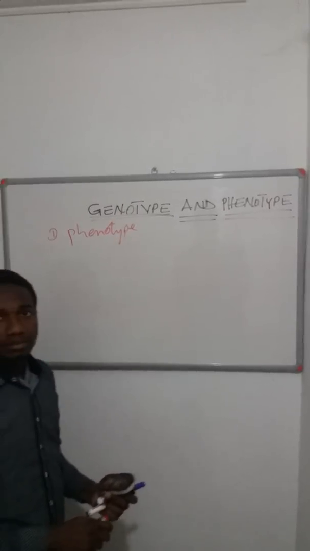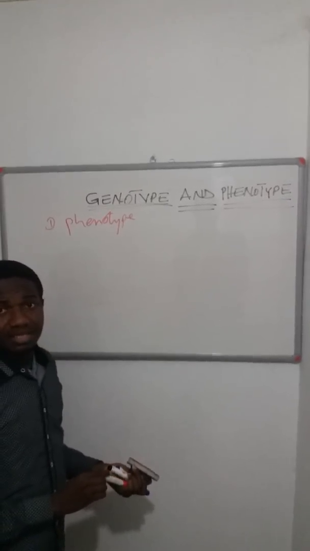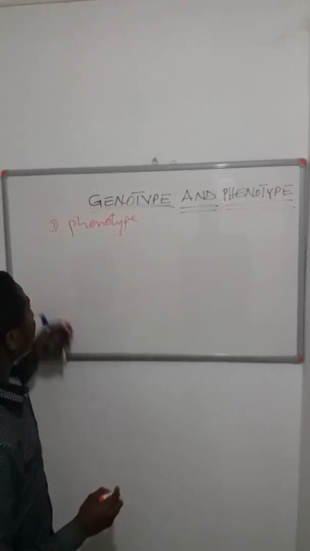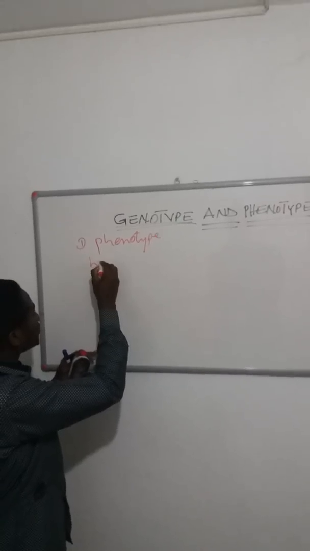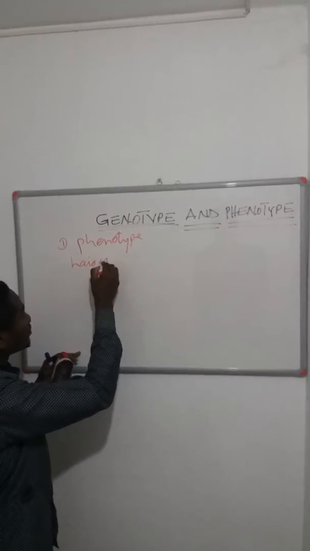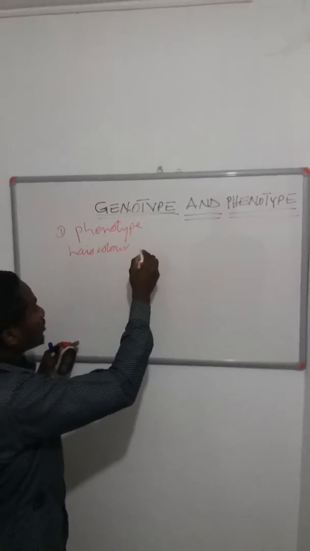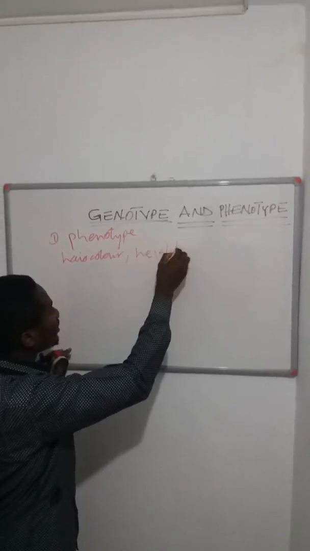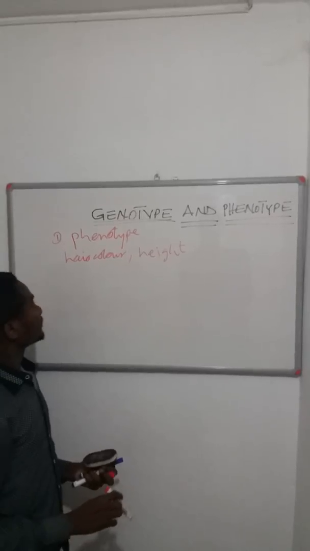When we say phenotype, these are the characteristics that we see in a specific organism, like the hair color, the height of the organism, for example, and many, many more.